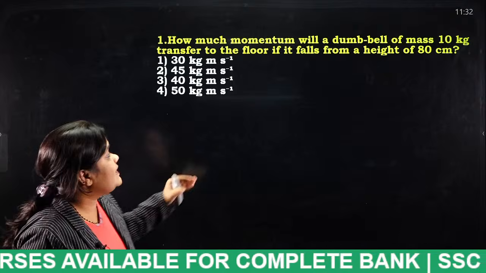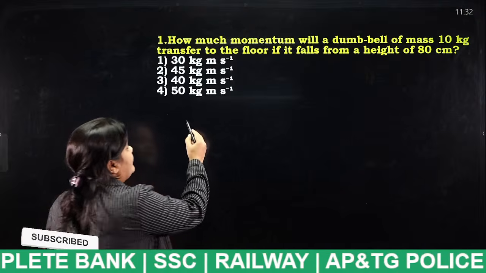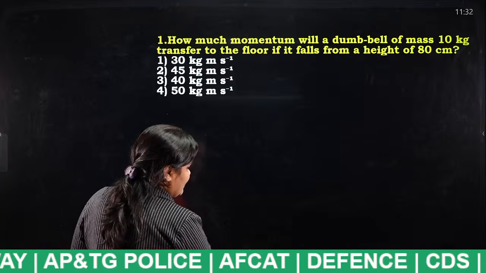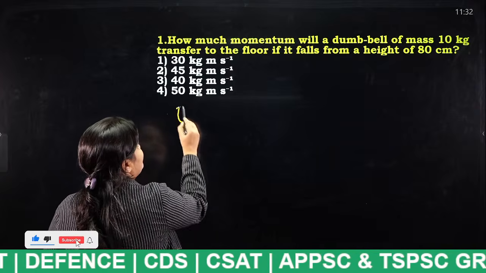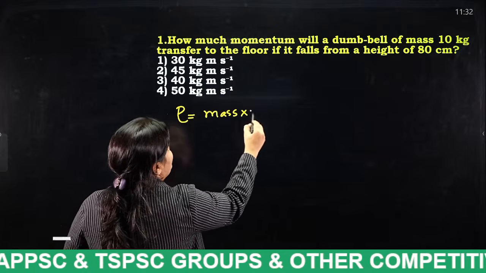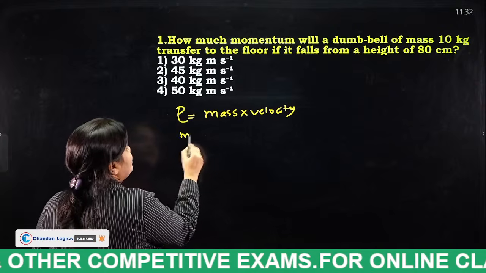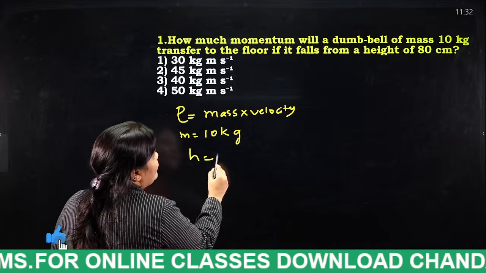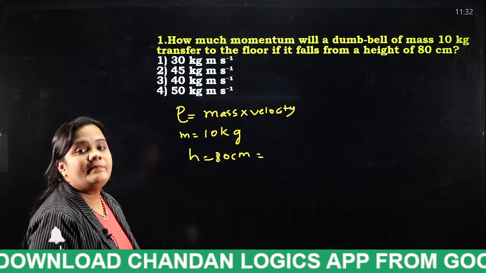Okay, so what is the answer for this question, students? We all know, what is the formula for momentum? Momentum is nothing but what? Mass into velocity. Okay, momentum is written as mass into velocity. So what they have given: m is equal to 10 kg, and they have given h is equal to 80 centimeters. We have to convert this 80 centimeters into meters.